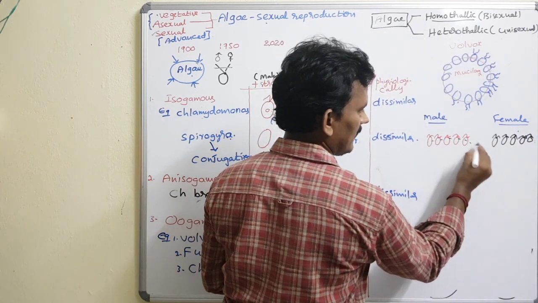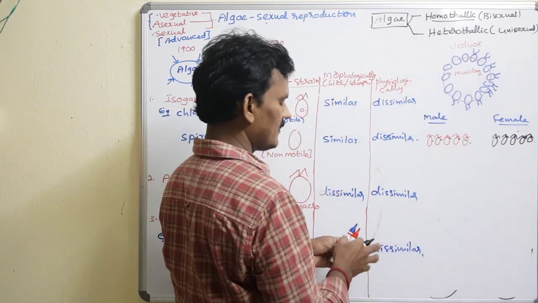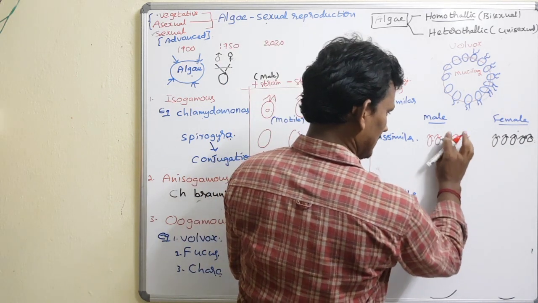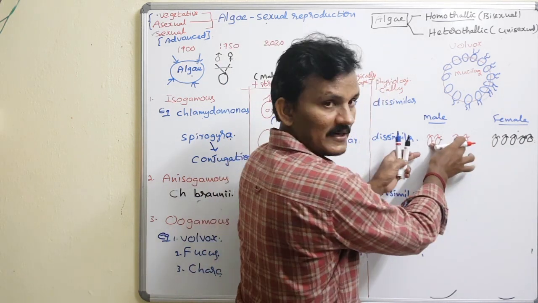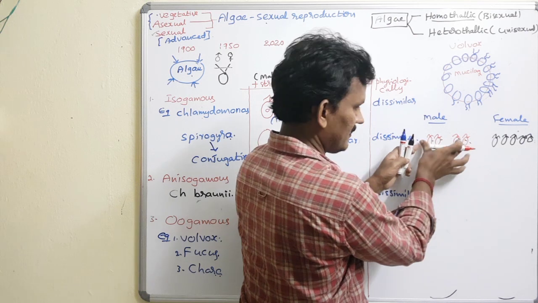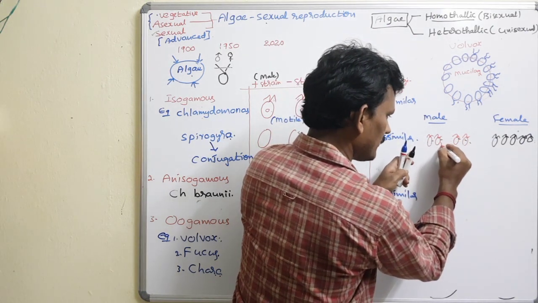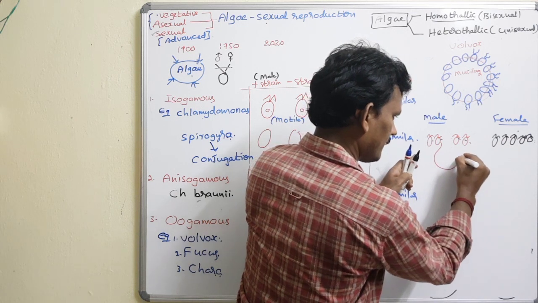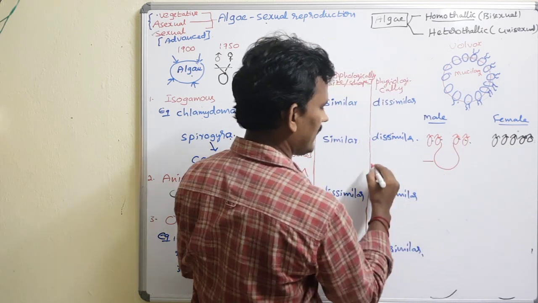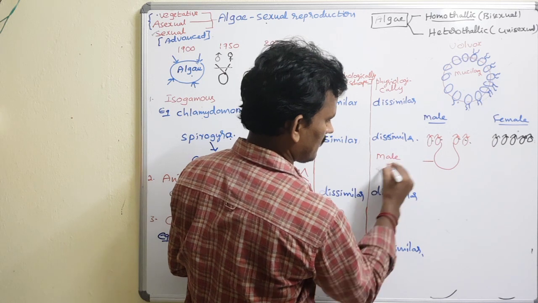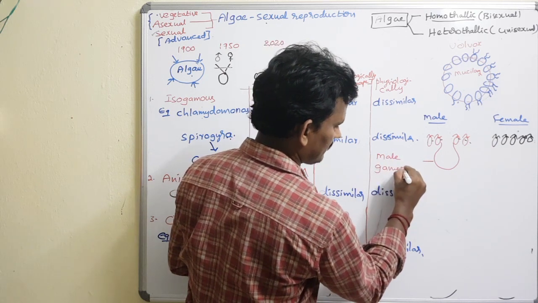In these colonies, some of the cells in the vegetative part act as reproductive cells that produce the gametangium. This is the male gametangium.